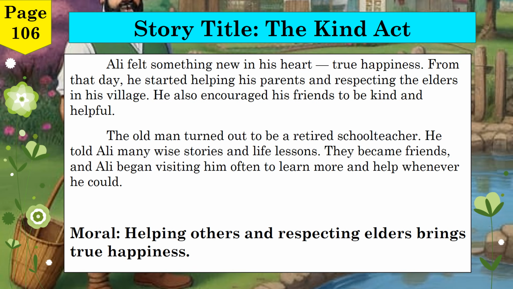In that moment, Ollie felt something new in his heart, true happiness. From that day onward, he began helping his parents more and started respecting the elders in his village. He also encouraged his friends to be kind and helpful, just as he had learned. Soon, Ollie found out that the old man was actually a retired school teacher. The man began telling him wise stories and valuable life lessons. They became friends, and Ollie started visiting him often to learn and help whenever he could. Moral of the story: helping others and respecting elders brings true happiness.